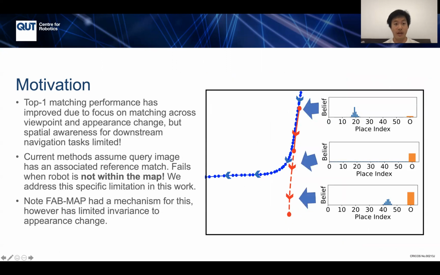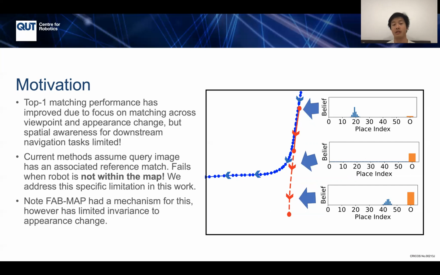Now, what's the motivation for our work? Well, top one matching performance has improved. There's a big focus on improving invariance to viewpoint and appearance change. So performance is very impressive at the moment, but there's limited spatial awareness for downstream navigation tasks. What I mean by that specifically is, a lot of these current methods, when you evaluate them, assume the query image has an associated reference match.